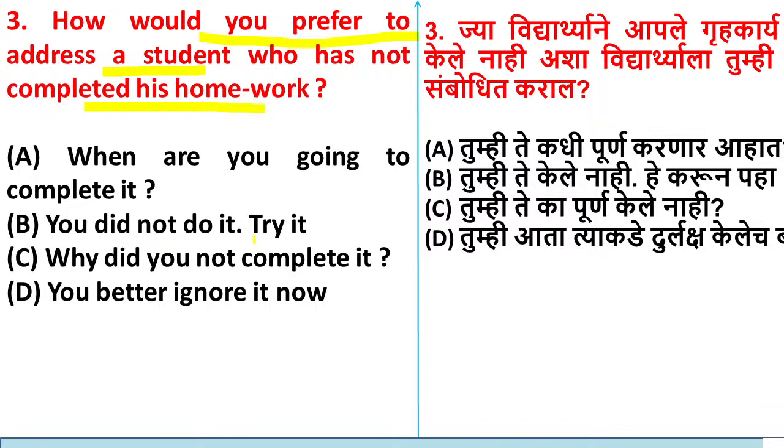Option B, you did not do it, try it. You will say to him, you did not complete your homework, do it now. Option C, you will say, why did you not complete it? You will ask a question, why didn't you complete the notes? Then option D, you will ignore him. Yes, which is the right answer?